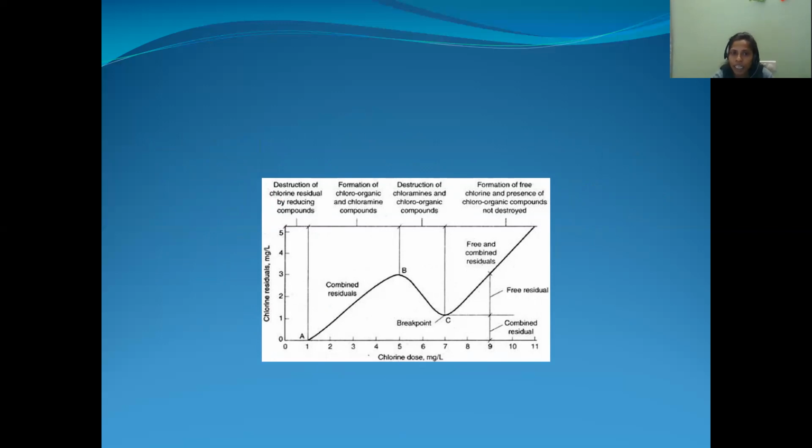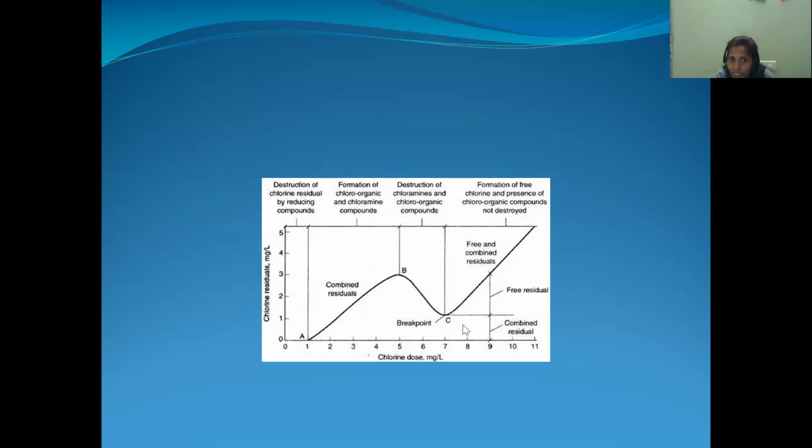But we know that at the initial stage, there is no free residual chlorine. Whatever amount of chlorine is added is oxidizing the reducing substances. So at the initial stage, the residual chlorine amount is minimum. But by increasing the amount of chlorine, at one stage the residual chlorine will increase because that chlorine is reacting with organic impurities to form chloroorganic compounds and chloramine.